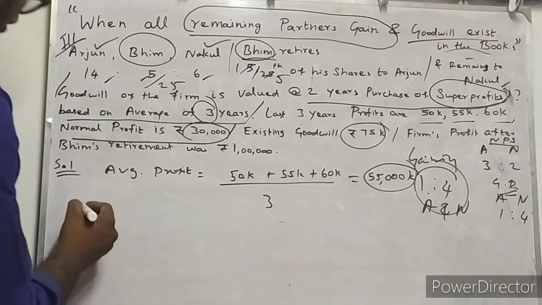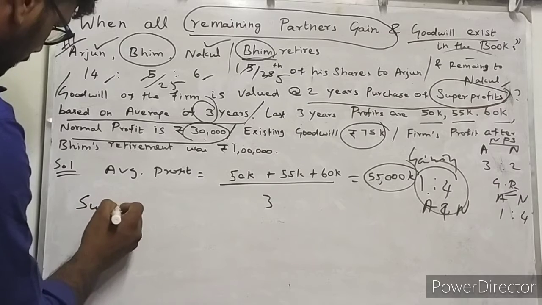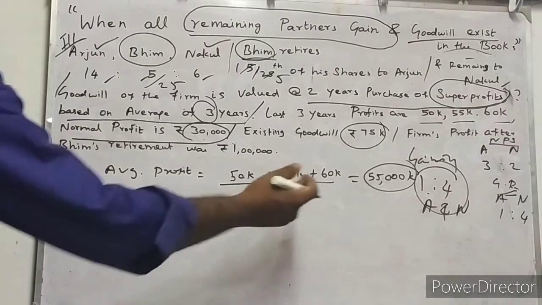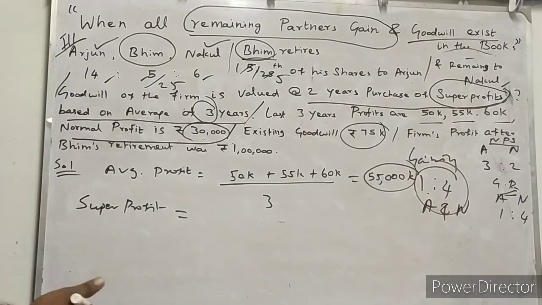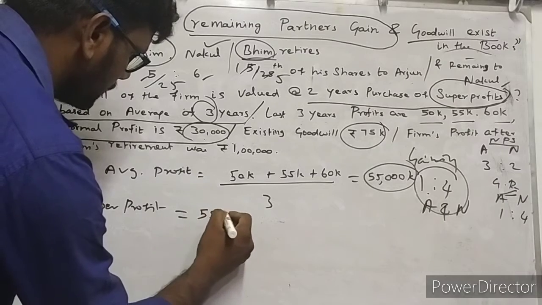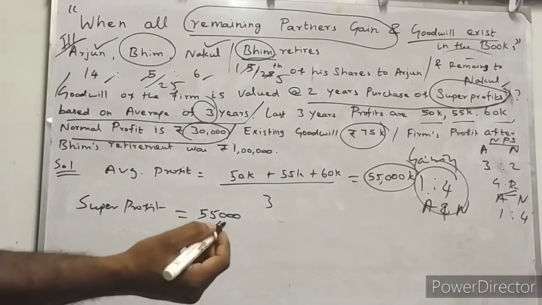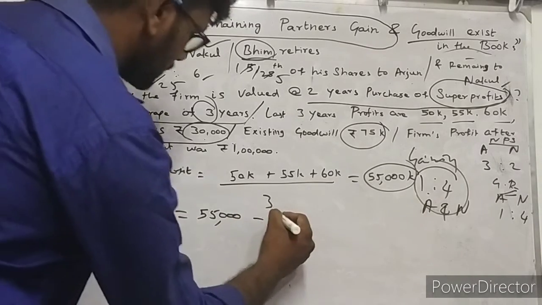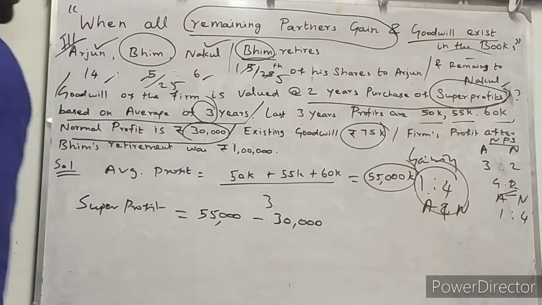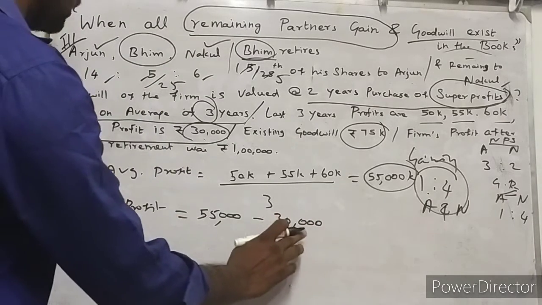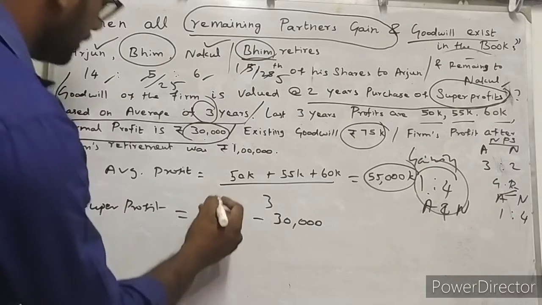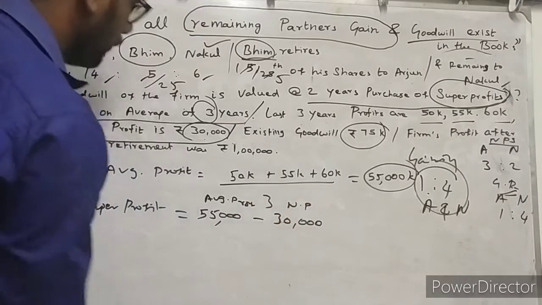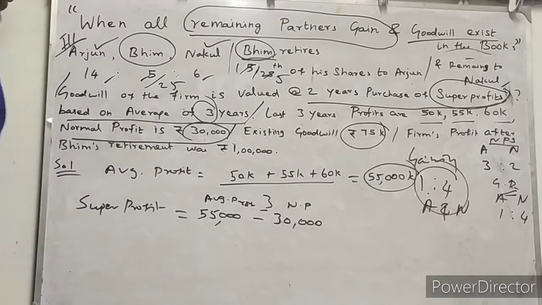Now we are going to compare, which gives the super profit. What is the formula for super profit? Super profit is equal to average profit compared with normal profit. The actual average profit is 55,000. Compare means what should we do? Whenever the word compare comes, we should subtract. The normal profit is 30,000 rupees. So the formula you know: average profit minus normal profit is equal to super profit.